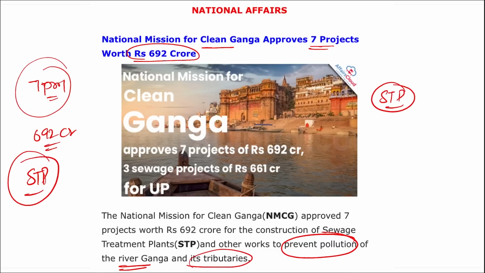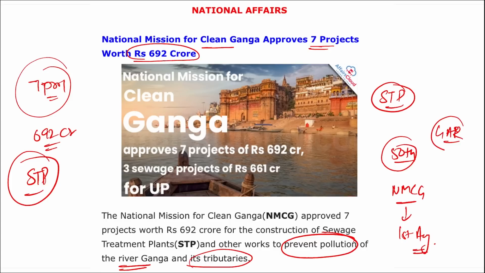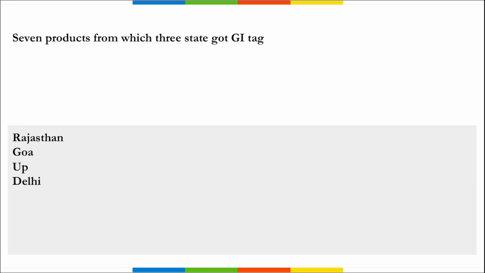And remember, these 7 projects were approved during the 50th meeting of the Executive Committee of the National Mission for Clean Ganga, held on 1st of August. And who is the chairman of the National Mission for Clean Ganga? G. Ashok Kumar. Mark this. Moving on.